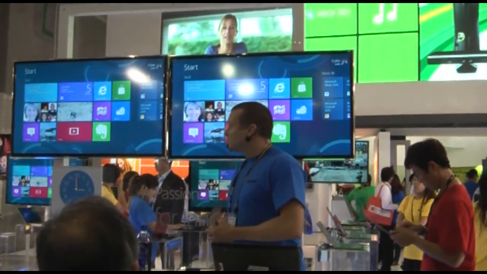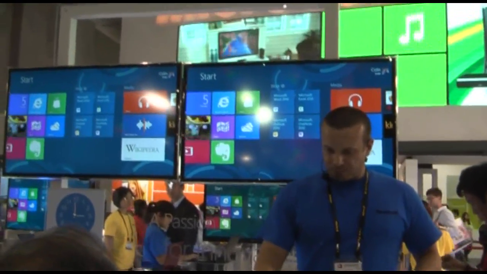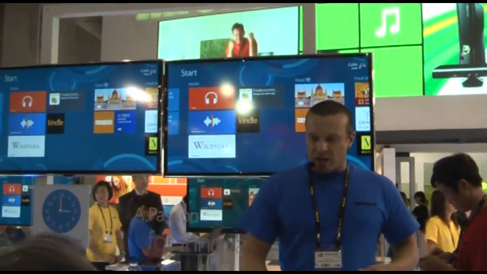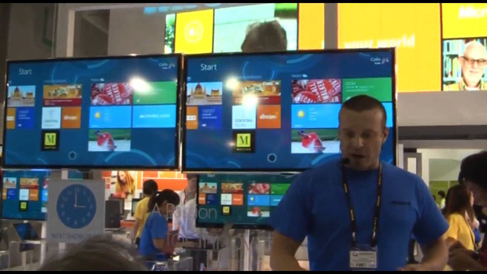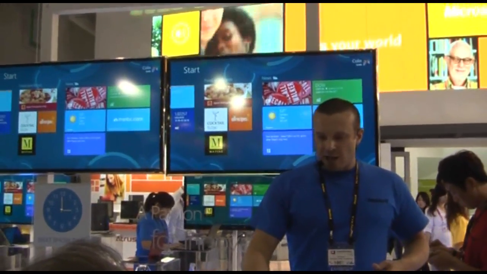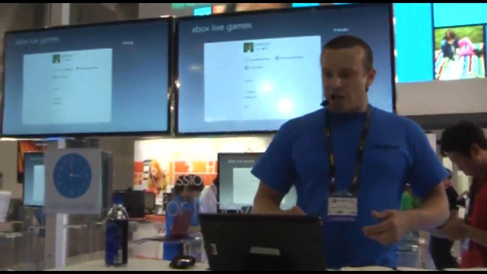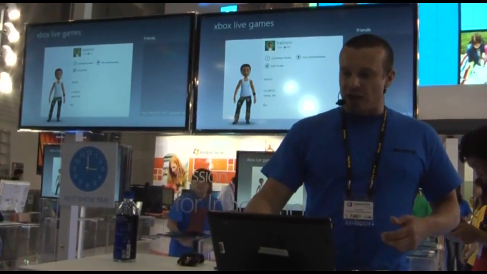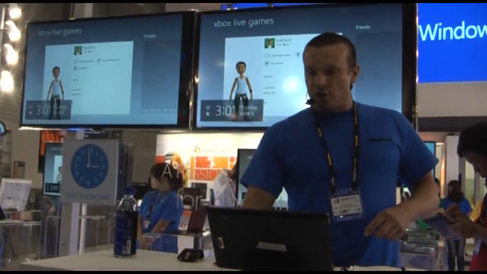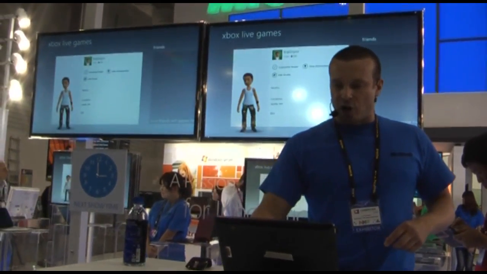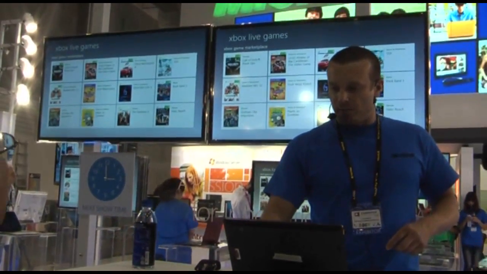Here on the left, all the stuff that I access most frequently. Then I have all of my work applications, all of my media and my podcasts that I like to listen to, information about travel, so when I'm looking for my next vacation, some recipes, all of my section on news, and of course games. One of the things that I really like about Windows 8 is the integration with things like SkyDrive and also with Xbox Live. So this is my avatar, and it integrates directly with my Xbox Live account as well.